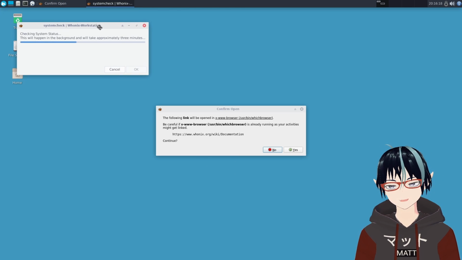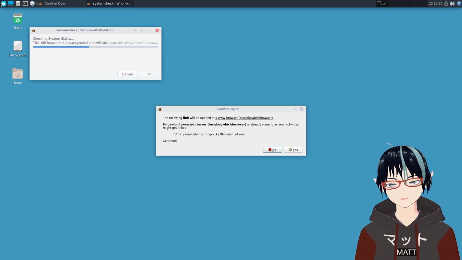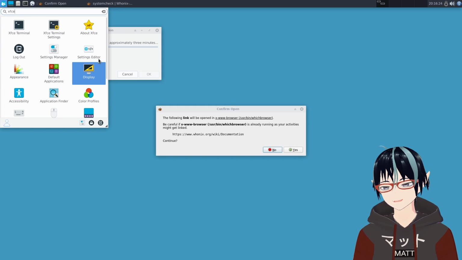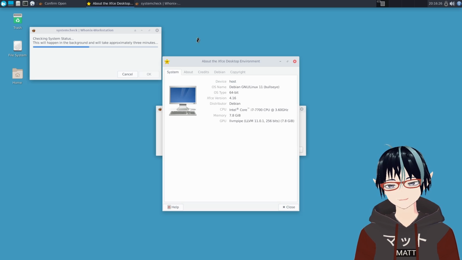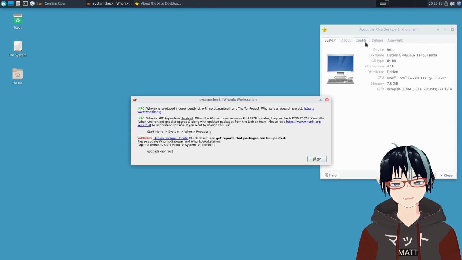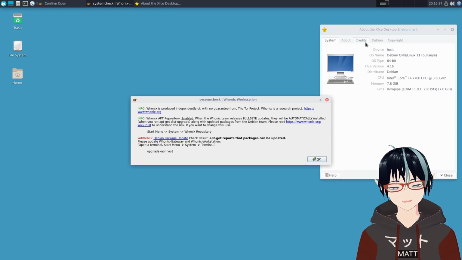You'll see that Whonix is actually running XFCE, everyone's favorite lightweight desktop environment. But historically, before XFCE, Whonix was actually using KDE. So if you ever see any documentation on their website referring to using KDE, you know why.